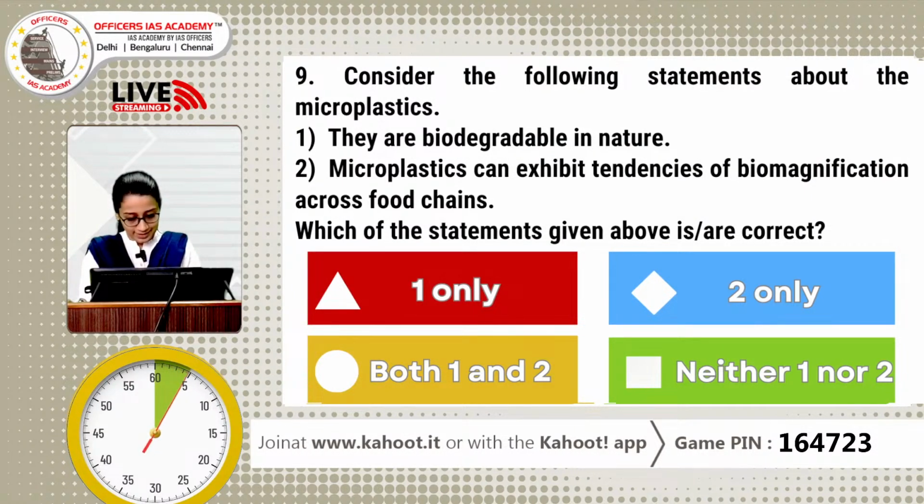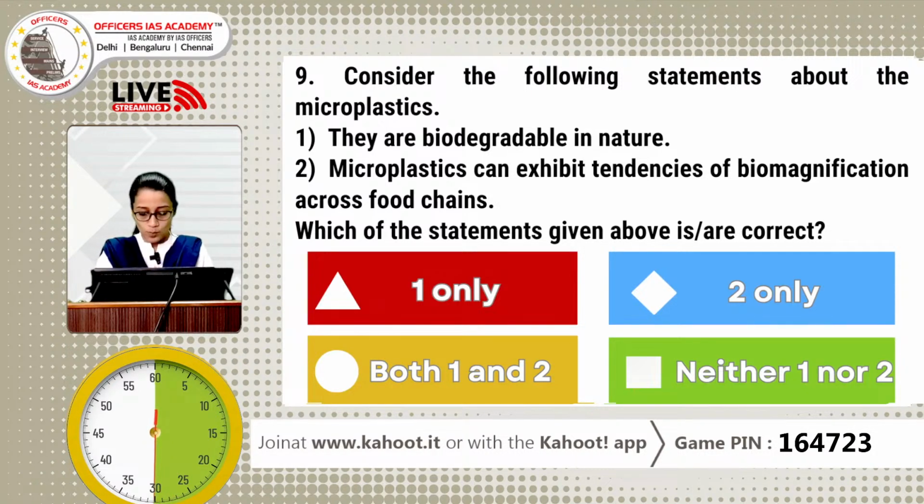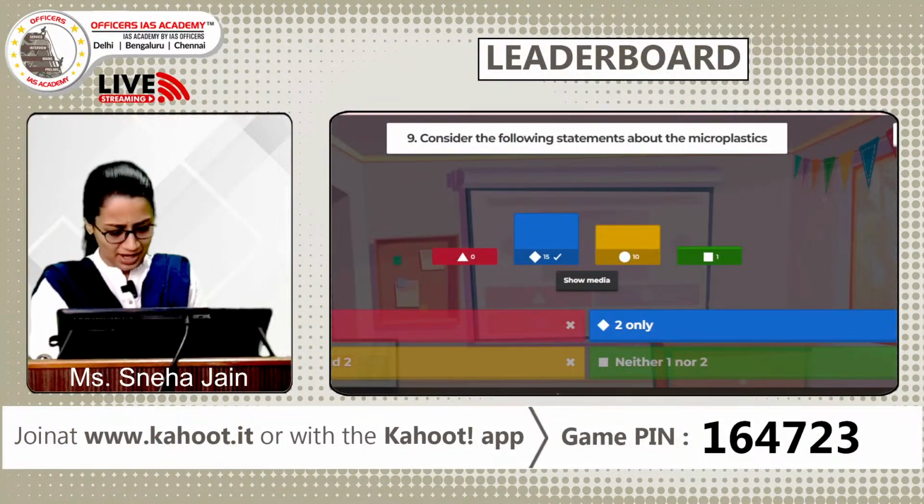Consider the following statements about microplastics. Option 1, they are biodegradable in nature. Option 2, microplastics can exhibit tendencies of biomagnification across food chains. Which of the statements above are correct? A, 1 only, B, 2 only, C, both 1 and 2, and D, neither 1 or 2. Microplastics. Okay, most of you already marked your answers. This is very surprising that many of you have marked the wrong answer. So let's discuss that first.